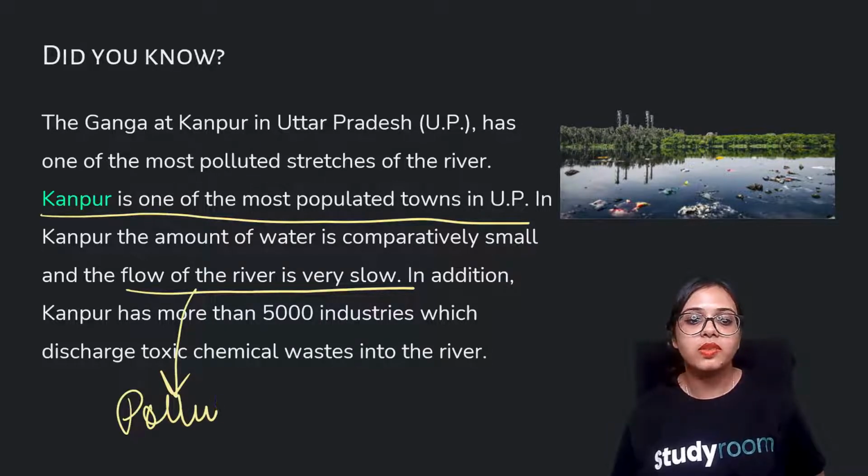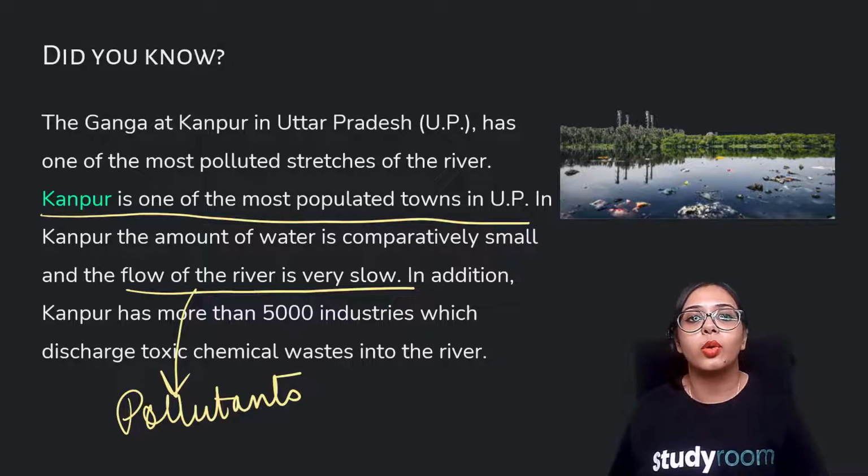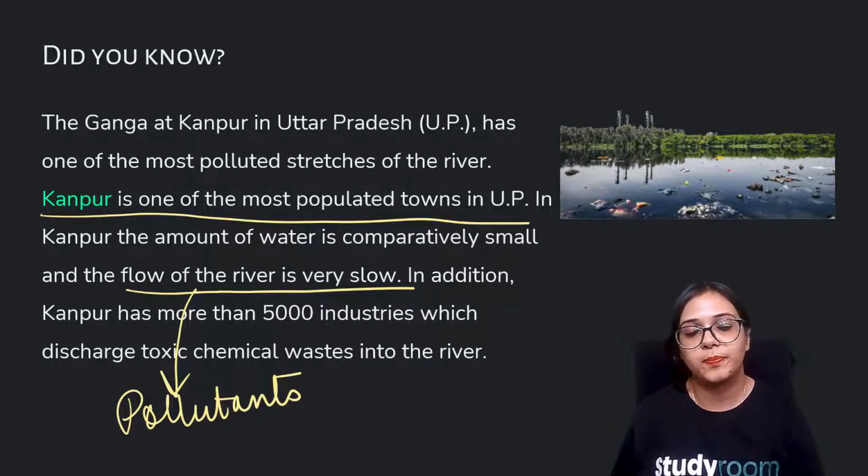So the pollutants that are being released into the Ganga river in Kanpur are so high that, imagine, the natural flow of the water body is decreased. So you can imagine how much garbage and pollution there must be, right?